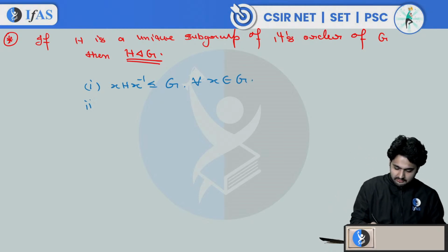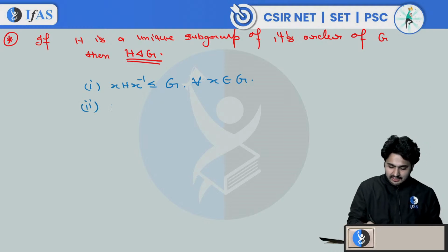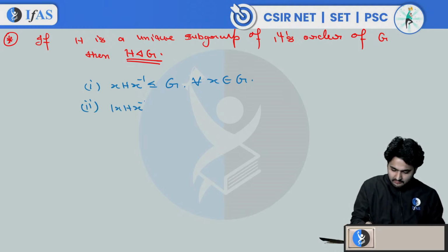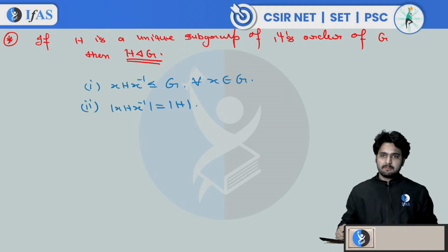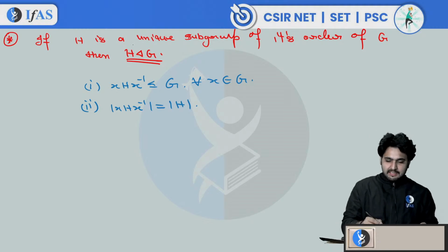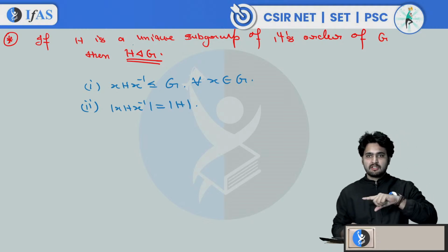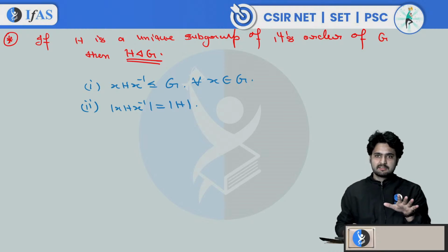The second point we should observe is that the order of this subgroup xHx inverse is the same as the order of H. They both are subgroups of G, and they both have the same order. Since H is the unique subgroup of its order, there is no other subgroup with the same order as H, right?